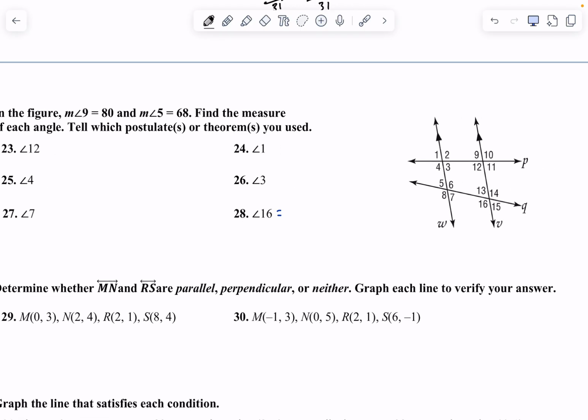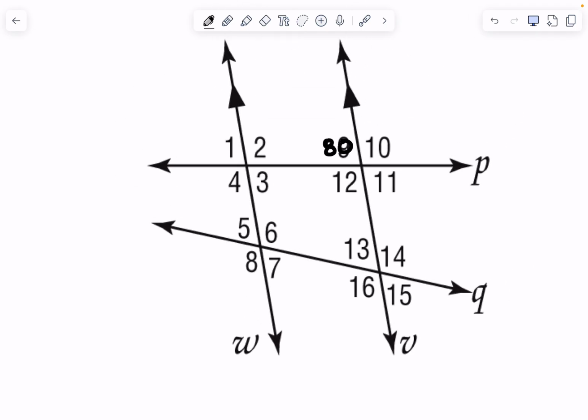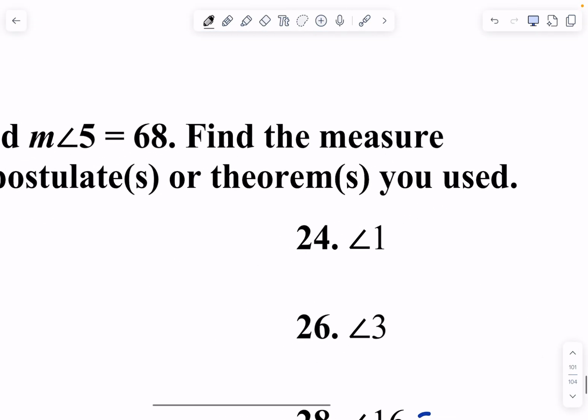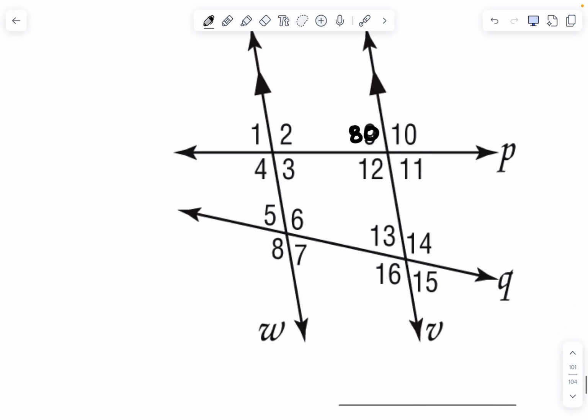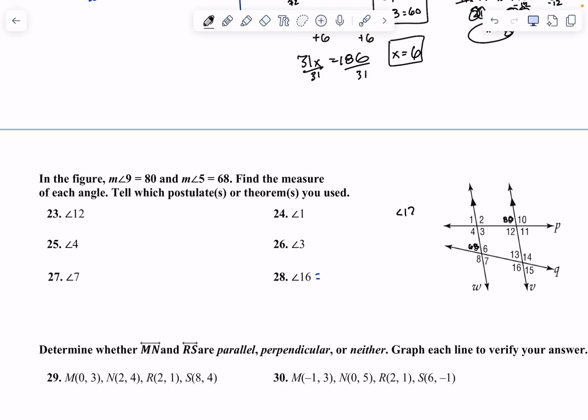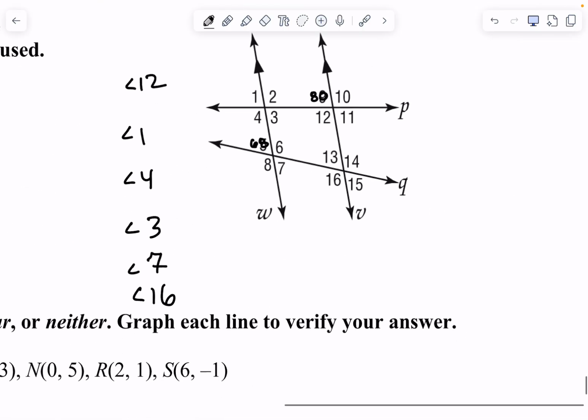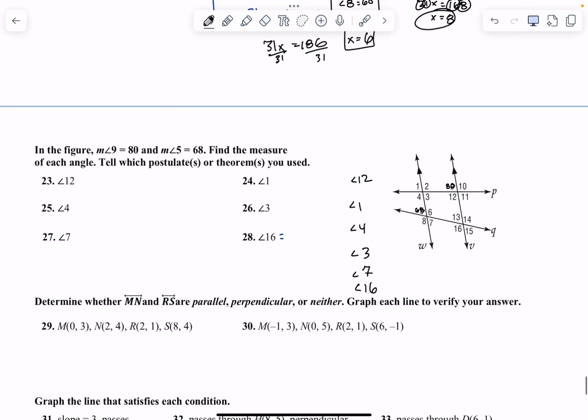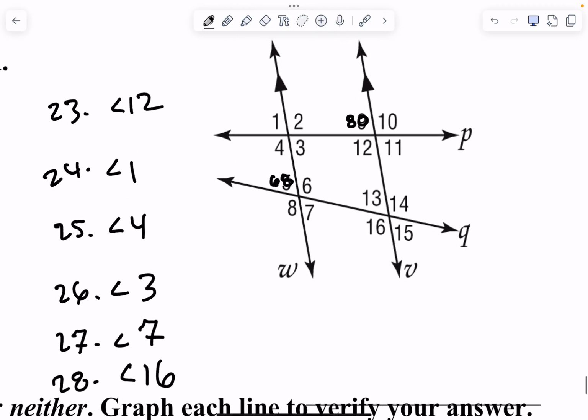All right. Angle 9 is 80 degrees, and angle 5 is 68 degrees. Okay. They want us to find, I'm going to write these over here. Angle 12, angle 1, angle 4, angle 3, angle 7, angle 16. So I can stay zoomed in. This is 23, 24, 25, 26, 27, 28. Okay, I'm just moving them over so that I can keep zoomed in. Okay? Good? Those are my things.